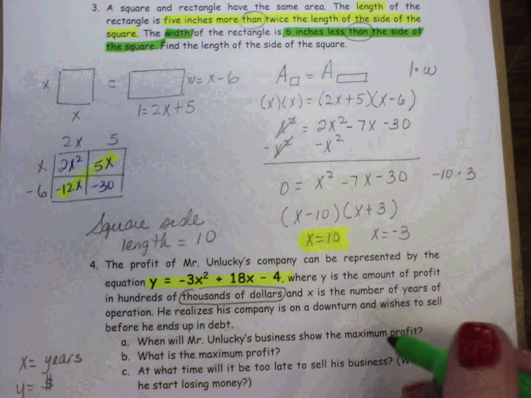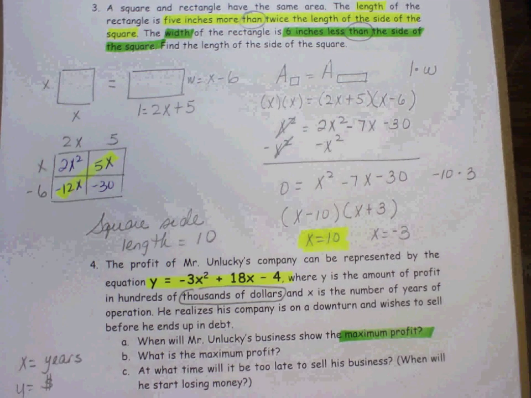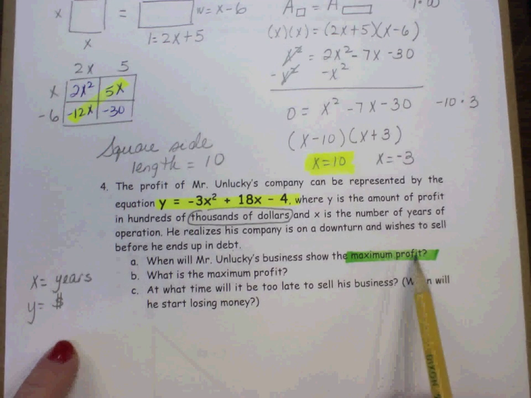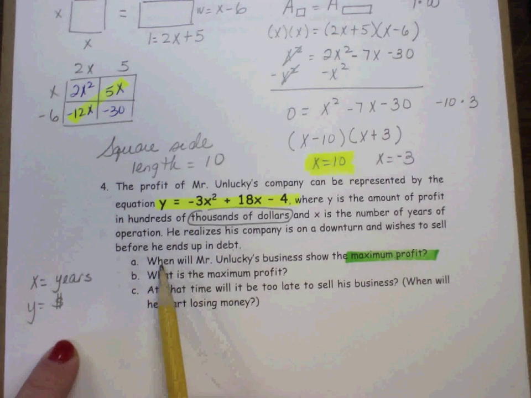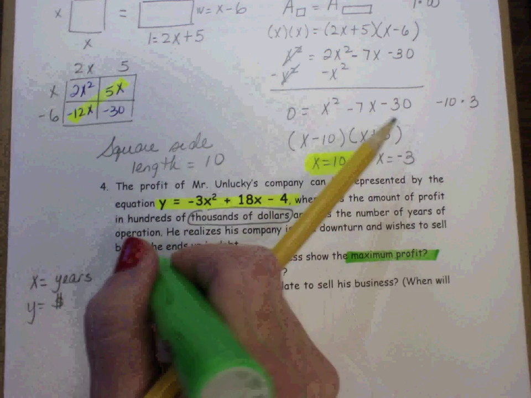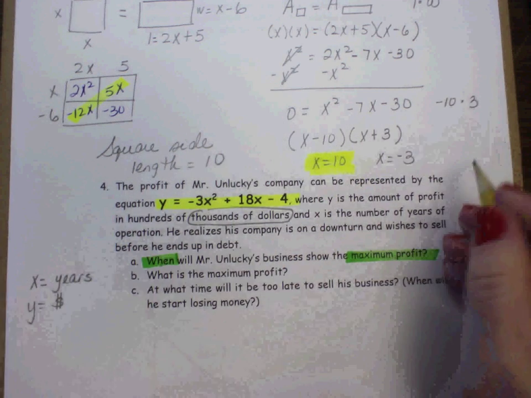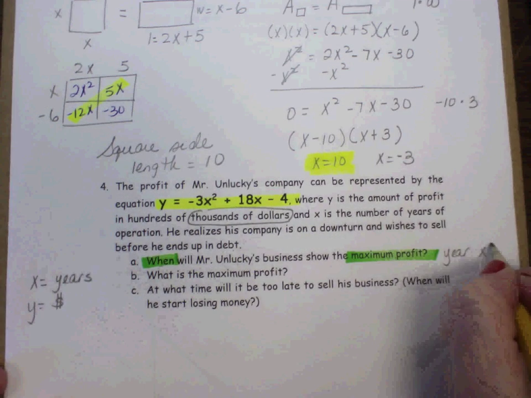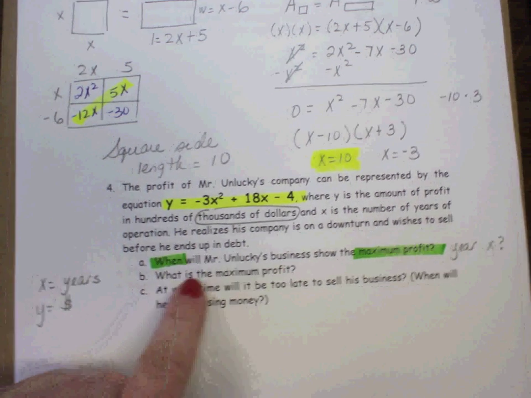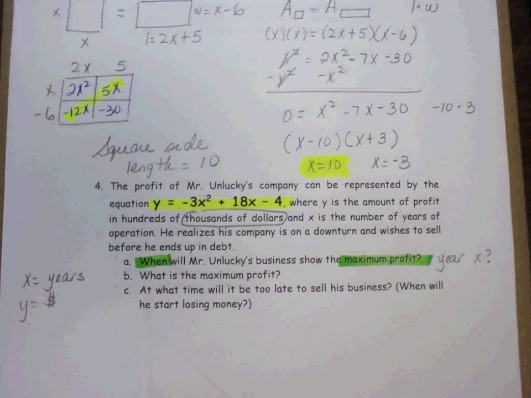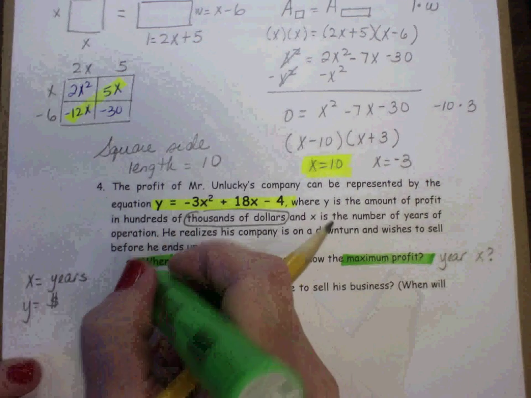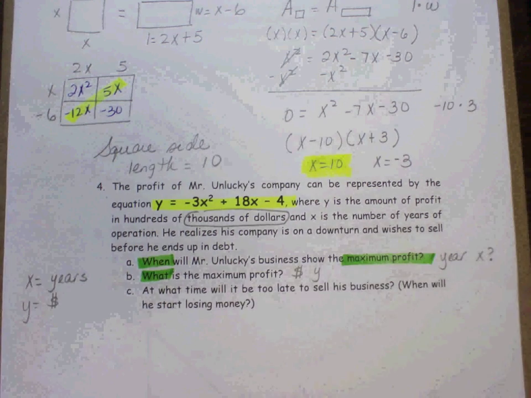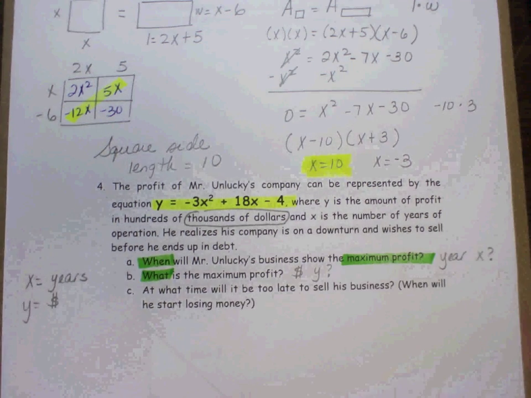Okay, so if he shows the maximum profit, we're calculating for the maximum, which is your axis of symmetry. Now, it will be x, because you're looking for at what year. When will be time, so it will be year. So in this one, I'm looking for x. Now, what is the maximum profit? That's for letter B. When it tells me what is it, then that's where I'm looking for money, and that would be y. So let's go ahead and start with A.